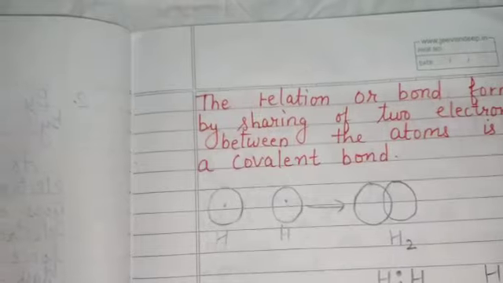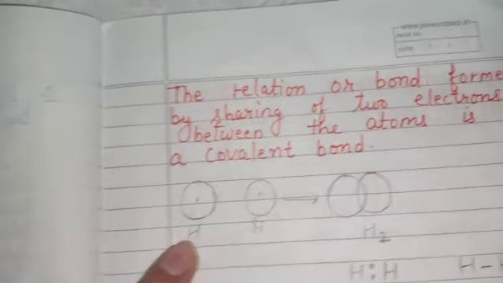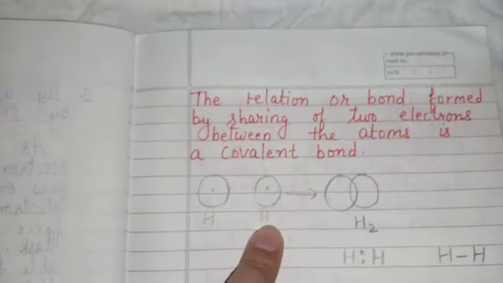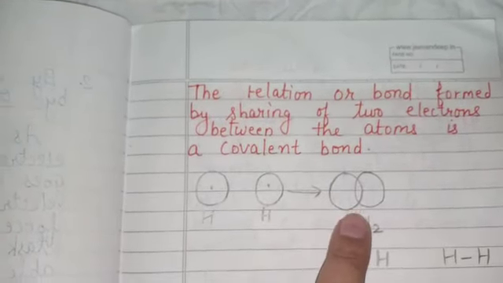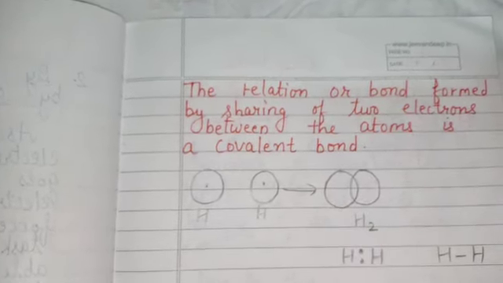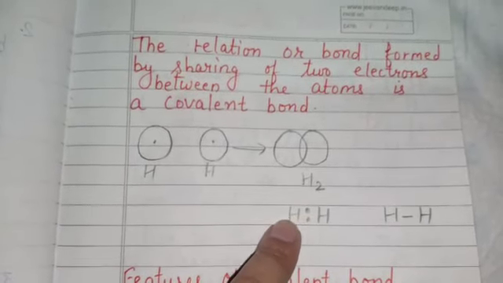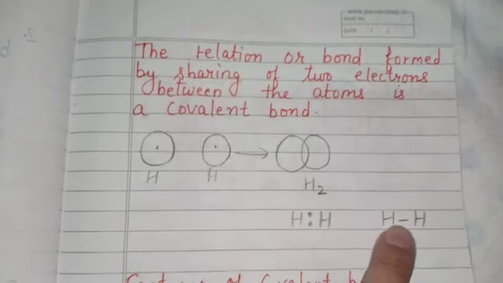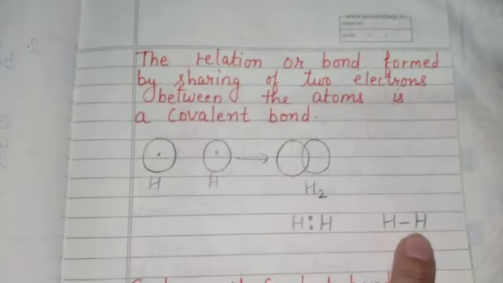So here I have taken the example of hydrogen. Hydrogen has only one electron, so it also has to complete its duplet. So it bonds, makes a relation with another hydrogen atom and makes a hydrogen molecule. See here, a hydrogen atom is just going to overlap with another hydrogen atom, and this is the way to represent it. When this hydrogen needs, it can use, and when this hydrogen needs, it can use. This is also a representation, a line structure, between hydrogen atoms. This is also called a covalent bond.